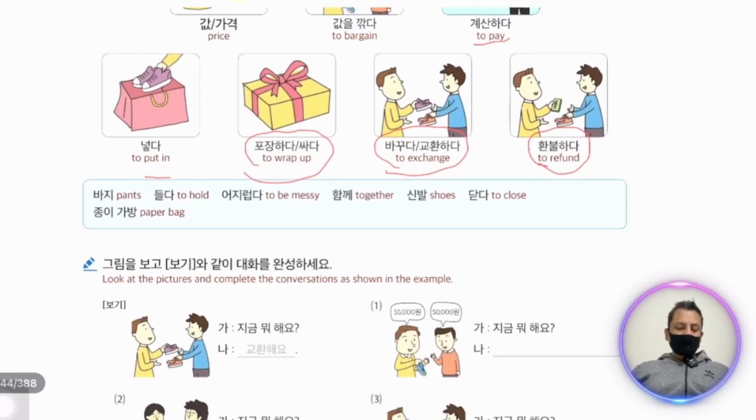Now there are also some important words like haji is pant, khulda is carry and hold, oji ropda is very messy like dirty, hamke is together, shinbal shoes, thadda is to close, chongi khabang, chongi is paper and khabang is envelope, so we can say paper bag.